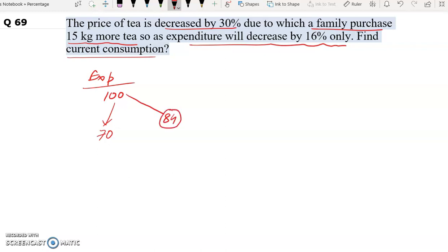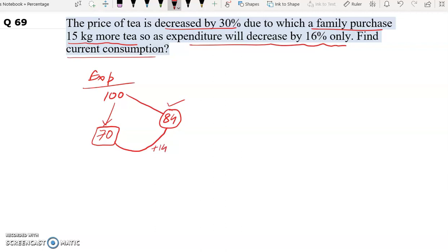Now as per the question, the expenditure should be 84, but because of the 30% decrease in price, the expenditure is 70. So the family has to increase consumption. The increase in consumption will be how much? 70 plus the difference between 84 and 70, which is 14.